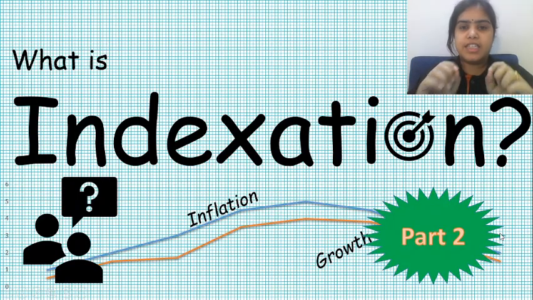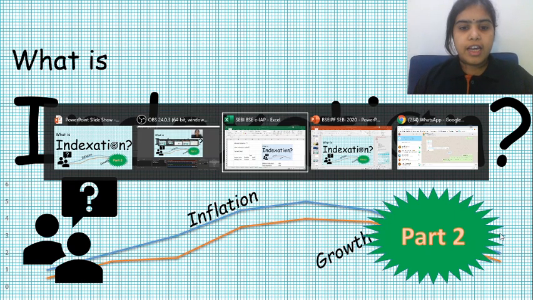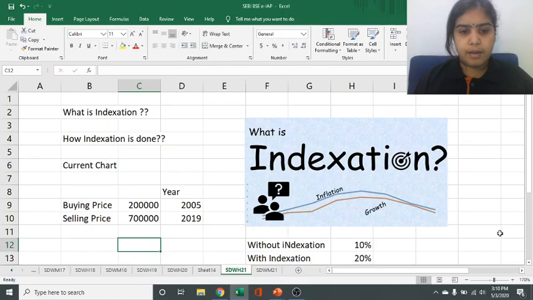Hello friends, in the series of BSc IPF, today we will be discussing indexation: how indexation is done and how we can take the benefit of it. Here we are in front of you with one example.